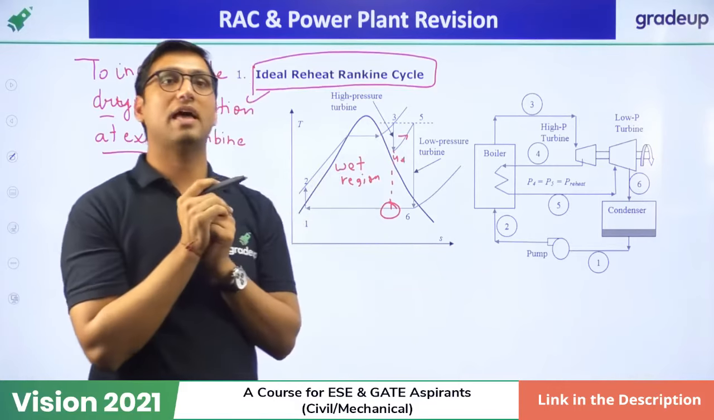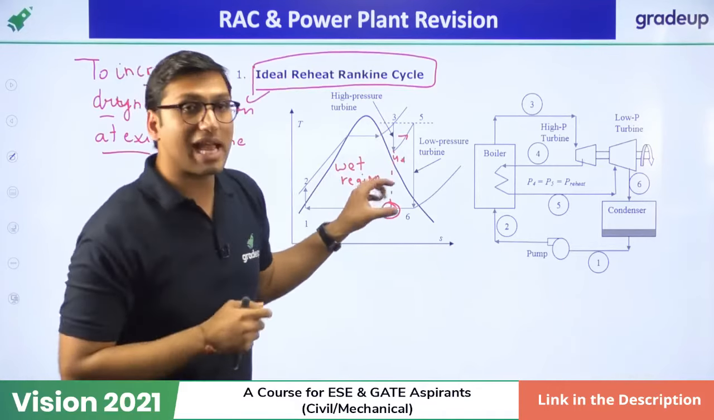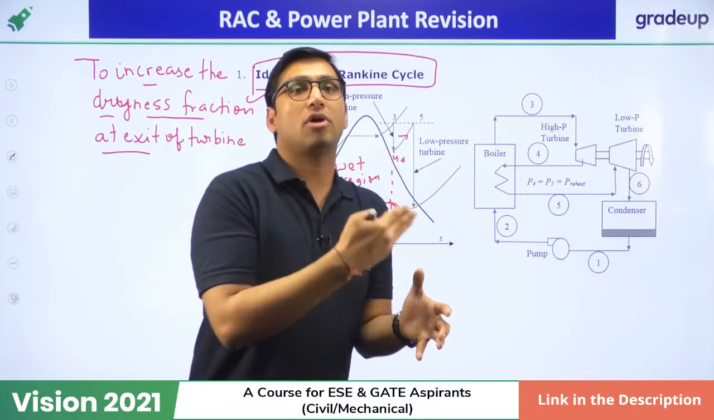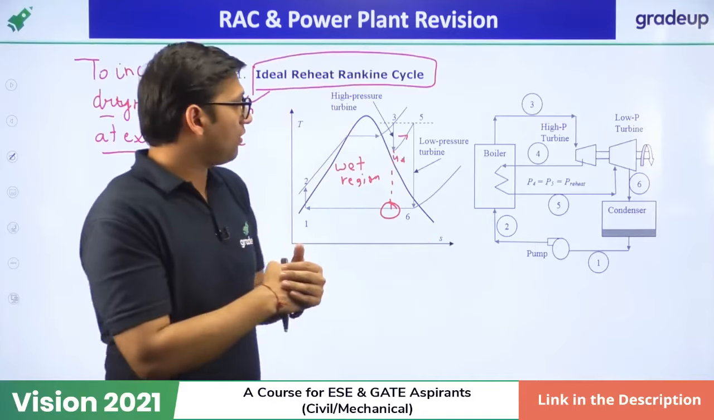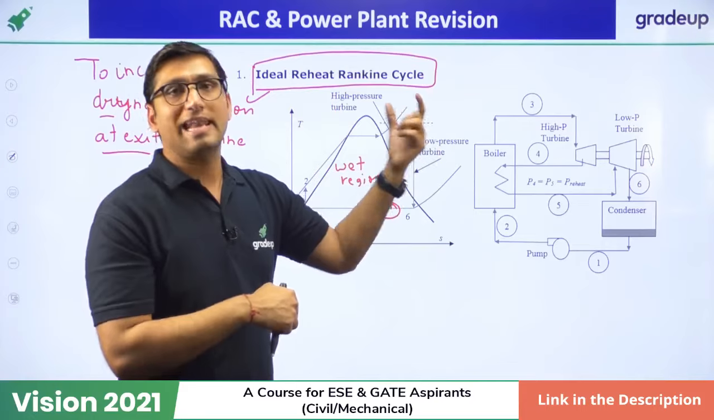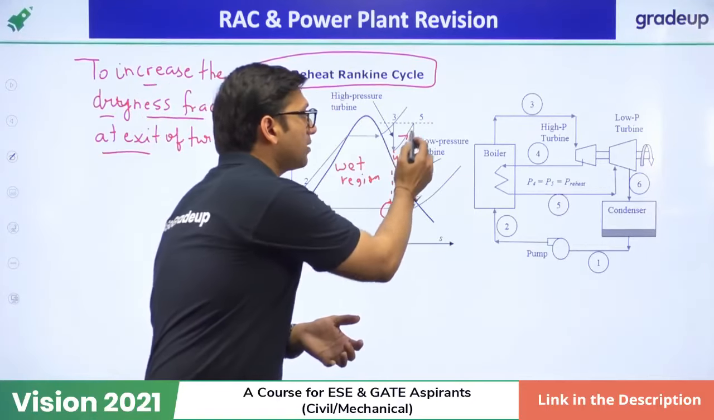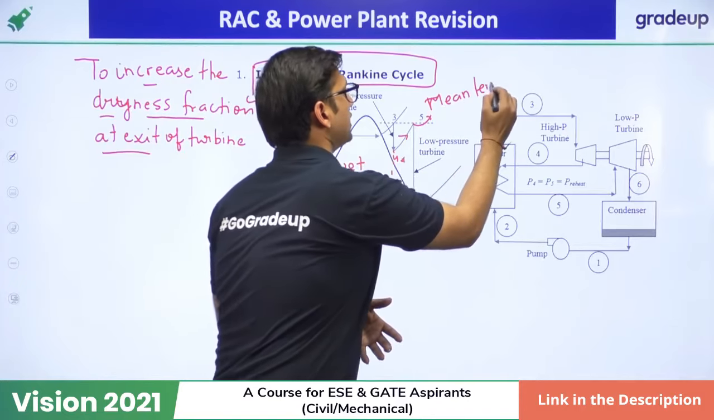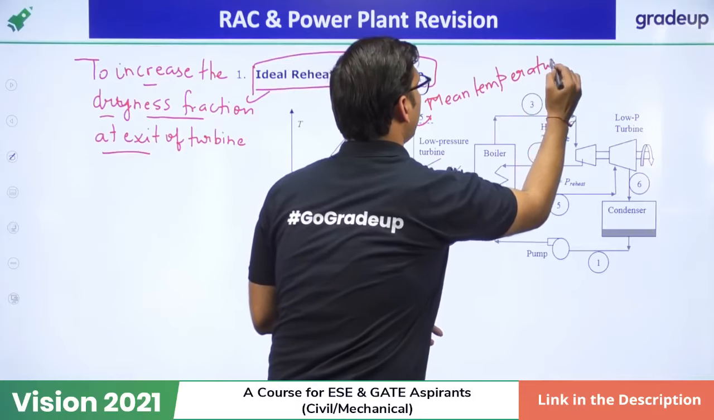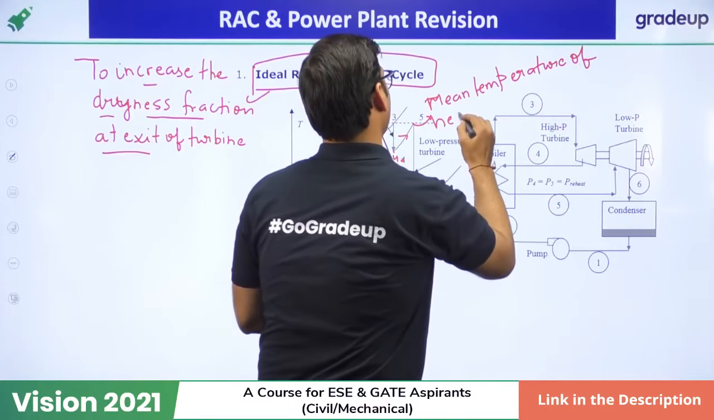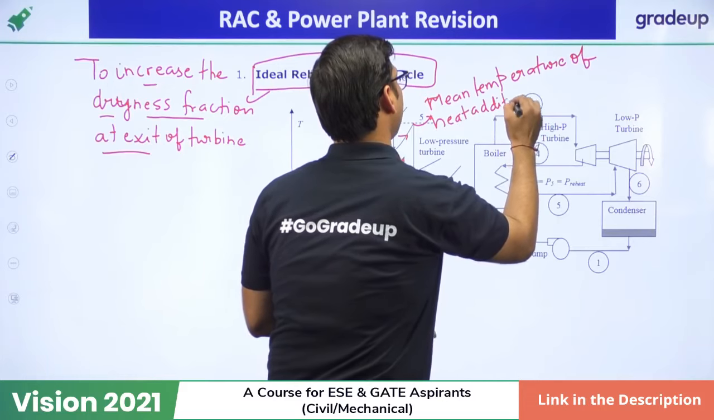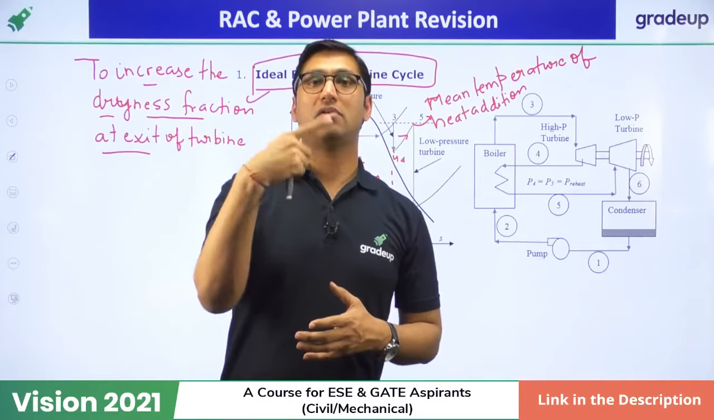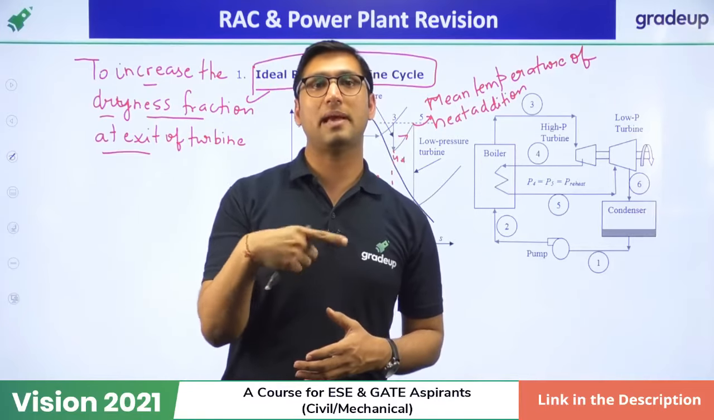If the expansion of the steam takes place in the wet region, it is going to cause erosion of the turbine blades. To avoid that, we do reheating. It is also good that we can increase this temperature, called the mean temperature of heat addition. If we increase the mean temperature of heat addition, we can also increase the dryness fraction. So there are two changes from reheating: one is the increase of dryness fraction, the other is the increase of mean temperature of heat addition.